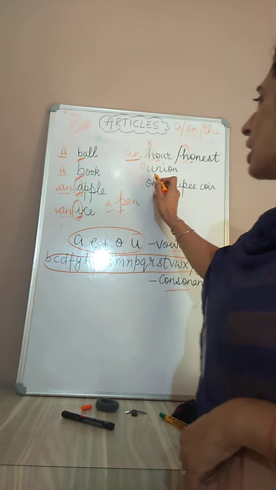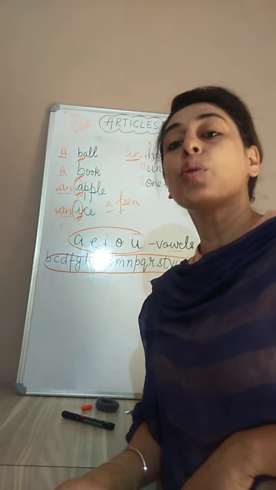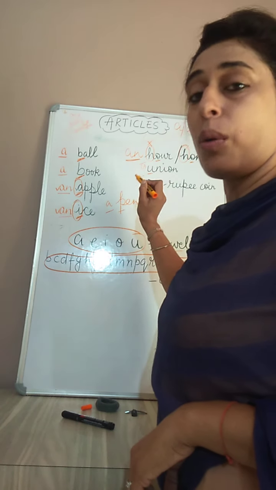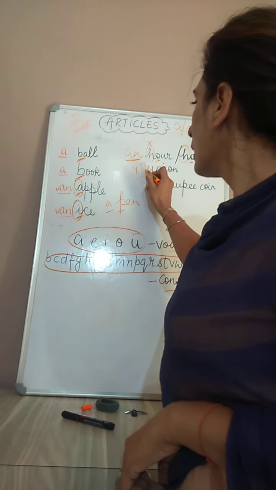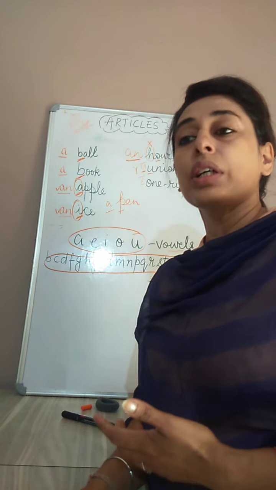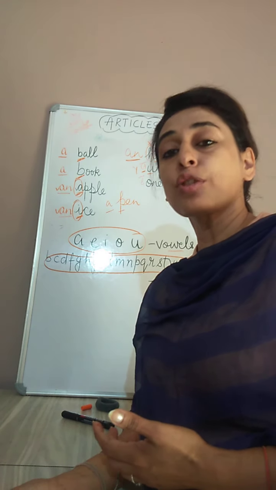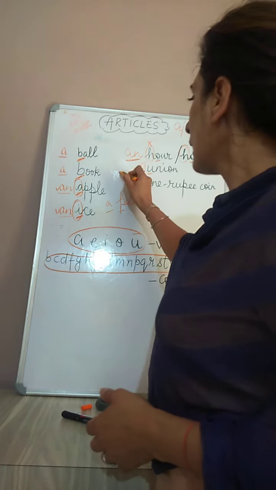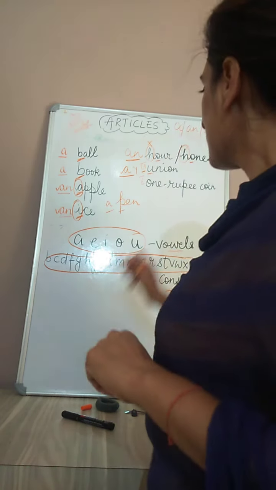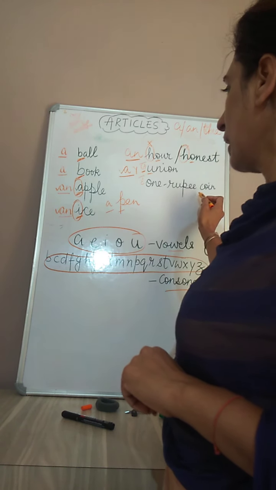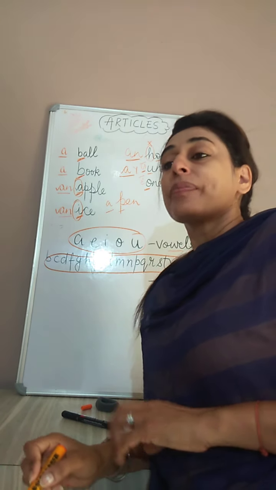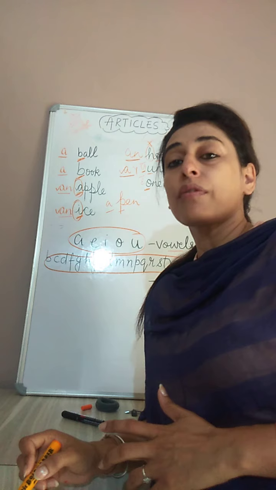The next exception is union, university, unicorn. Although the words start with a vowel, the sound is of "y" as in year. So the words which start with the sound of "y," although the first letter is a vowel, there we use the article "a." A union, a university. In the same way, a one rupee coin. Although for "one" the first letter is a vowel, the sound is of "w," the sound of a consonant.